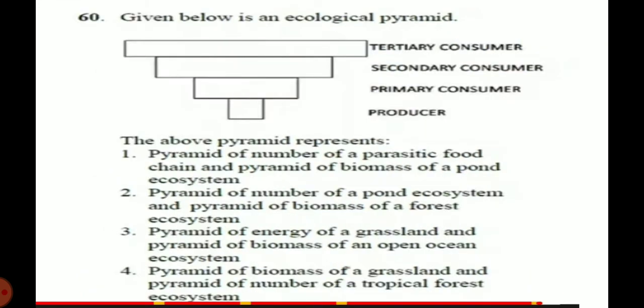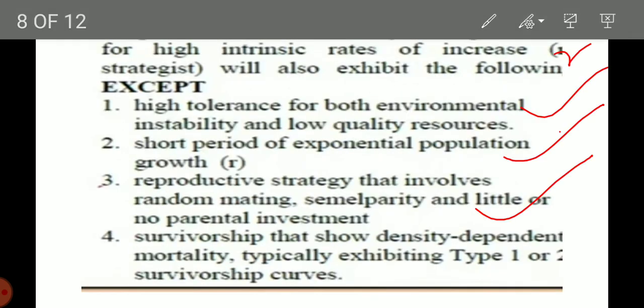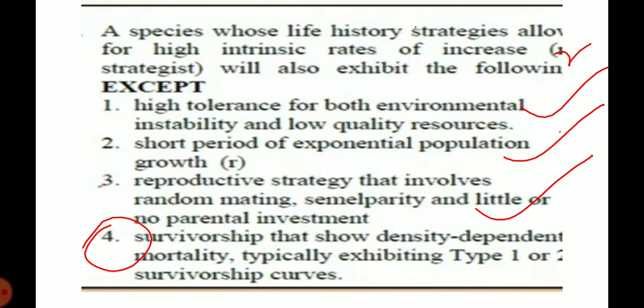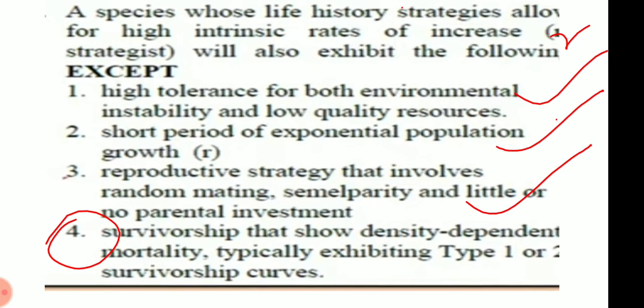the fourth option here is the correct one. Survivorship that shows density dependent mortality, typically exhibiting type 1 or type 2 survivorship. Type 1 and type 2 are not for the case of R selected. For R selected, type 3 survivorship exists. So the correct answer is the fourth. It is the exceptional one for the R selected species.